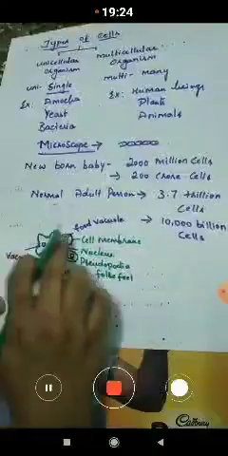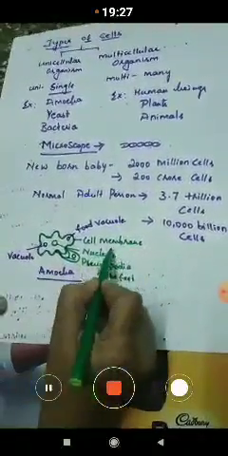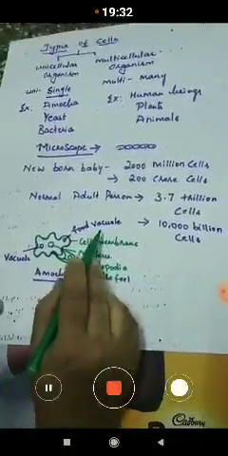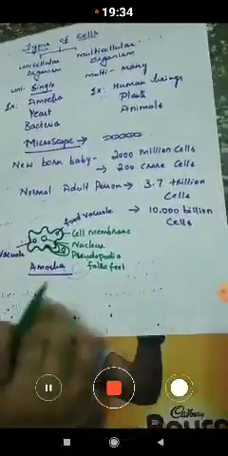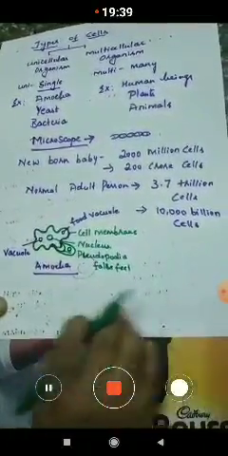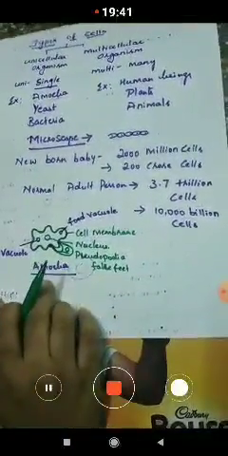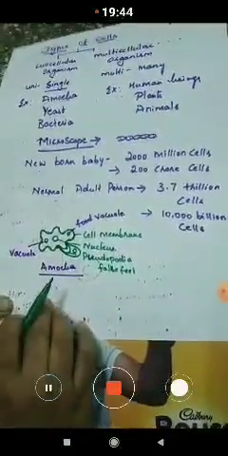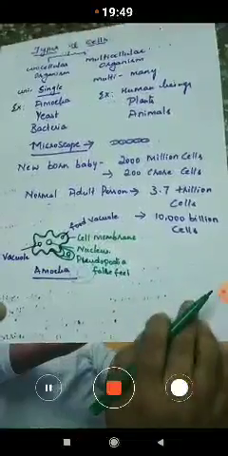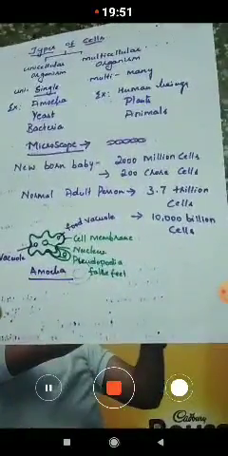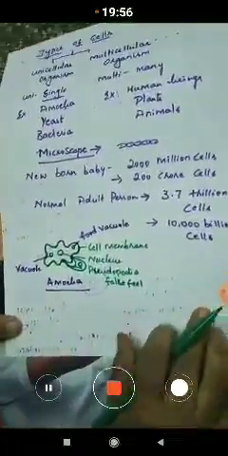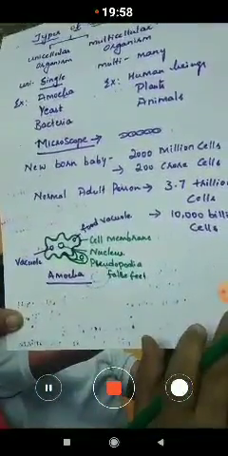Okay children, so this is about the structure of amoeba. It contains a cell membrane, nucleus, pseudopodia, vacuole and the food vacuole. So this is about the unicellular organism. The first characteristic of living things is that all living things are made up of cells. So now we have completed the first characteristic of living things.